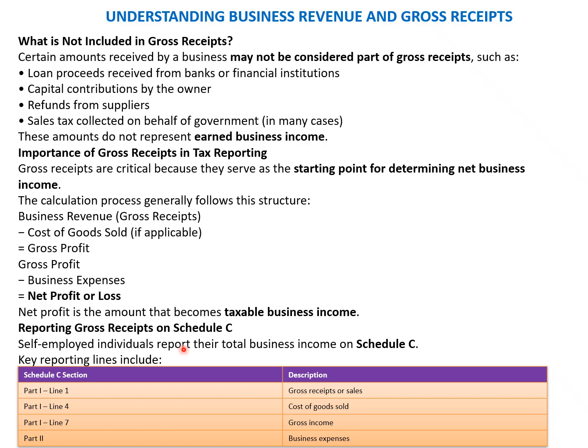Self-employed individuals report their total business income on Schedule C, which has the following sections: Part One, Line One, gross receipts or sales; Part One, Line Four, cost of goods sold; Part One, Line Seven, gross income; and Part Two, business expenses. All this information is part of Schedule C, which needs to be reported by the individual for the calculation of the net profit on which tax is paid, and then finally reported in Form 1040. So we'll move to the next slide.